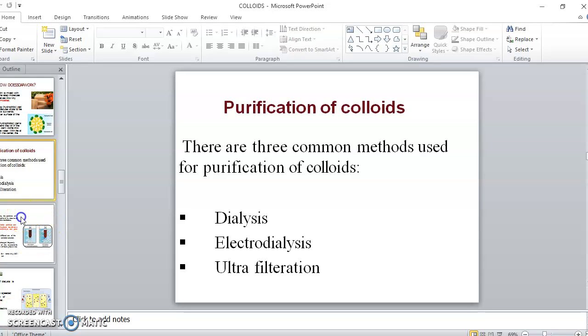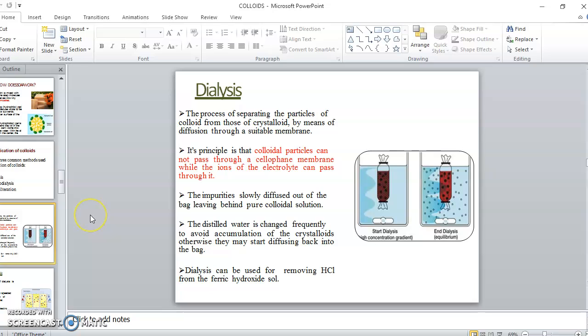So we'll start with the dialysis. The process of separating the particles of colloid from those of the crystalloid by means of diffusion through a suitable membrane. Its principle is that colloidal particles cannot pass through the cellophane membrane while the ions of the electrolyte can pass through it. While you are doing the process of dialysis, this is the colloidal solution taken in a membrane, and the membrane is made up of cellophane.